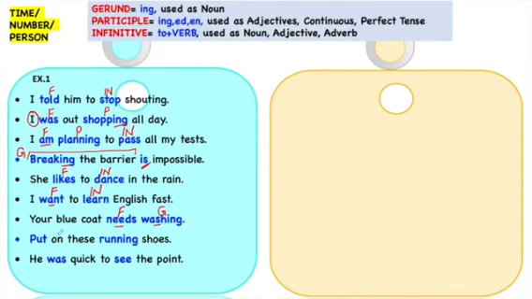Put on these running shoes. Put is a finite verb. This is an imperative sentence. Running is telling the quality of shoes. So it is working as an adjective, therefore participle. He was quick to see the point. Was is a finite verb. It can be changed into is or were if there is any change in time, number or person. So finite verb. Whereas see is infinitive because it is added with to.